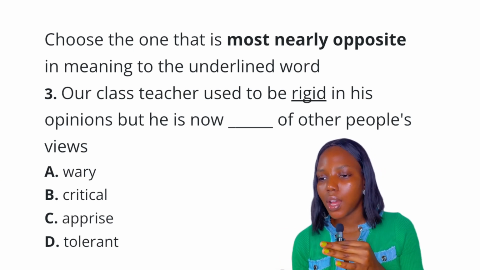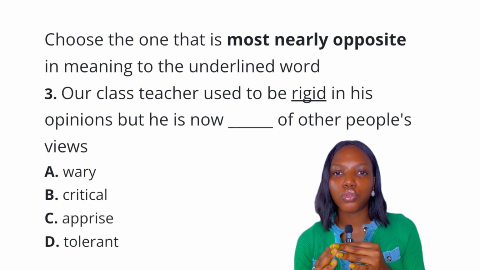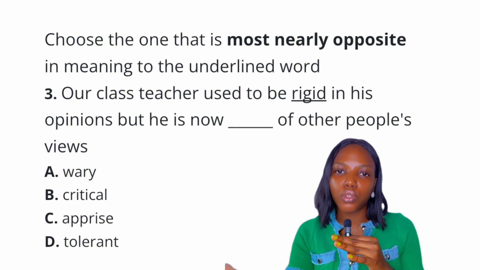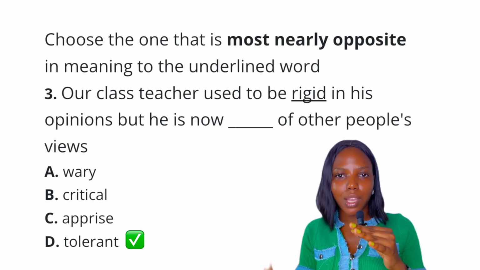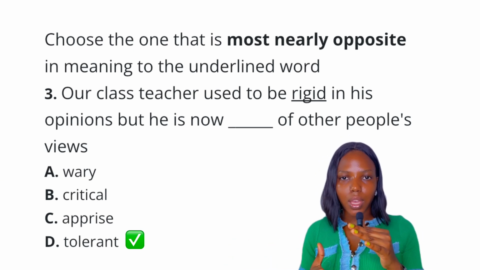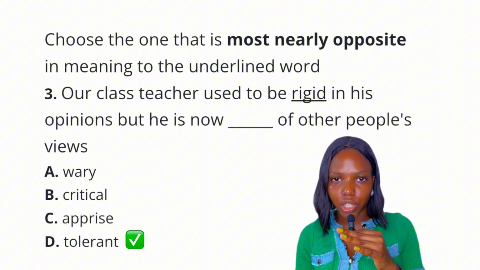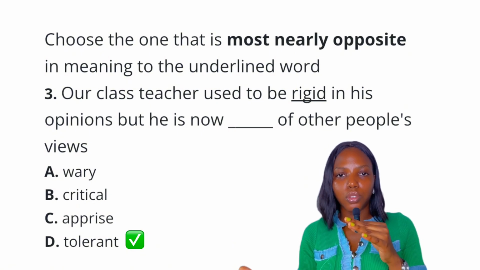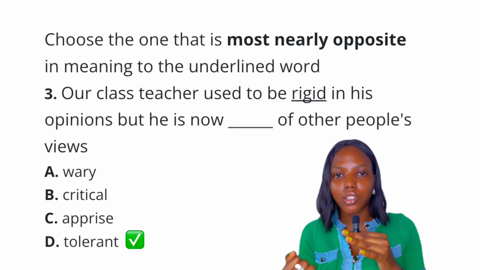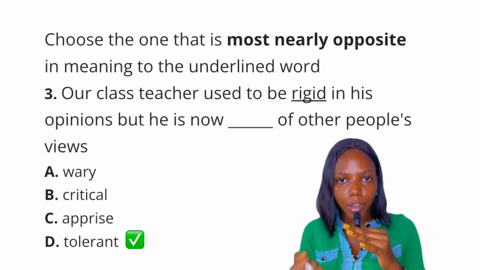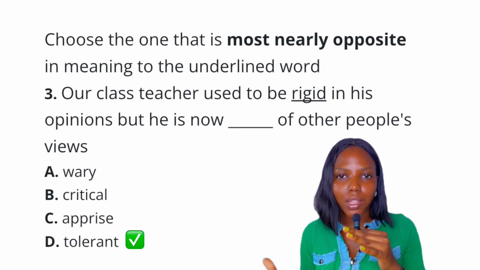Option C, apprise. Apprise is to inform or to give notice. Option D, tolerance, we think of forbearing, to accept what someone says or does. And that is the opposite in meaning to the word rigid. As you can see in the context, one that is rigid in his opinion is one that is not bending, that is not changing. That is firm in his opinion, not swayed by whatever it is you say.